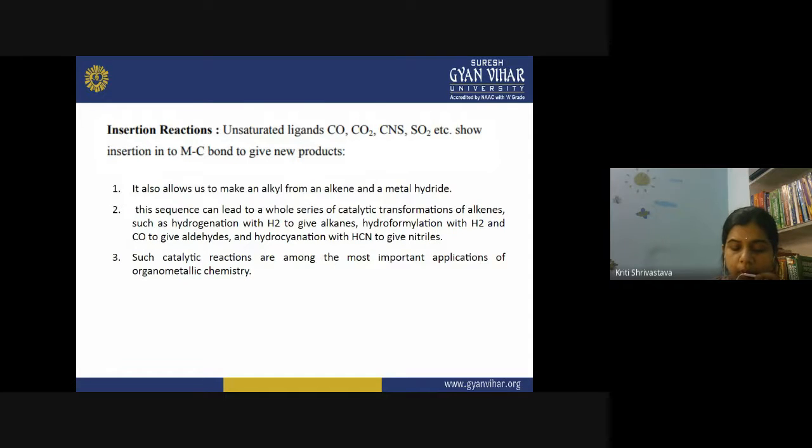So, when you are using a platinum catalyst, like in the earlier slide I have shown you, what was happening there? An insertion reaction was happening in which the hydride is inserted to the platinum atom. And then the hydride is later on transferred to the alkene molecule and alkane is released. So the insertion reactions sometimes have an independent existence and sometimes they are a part of a catalytic reaction.